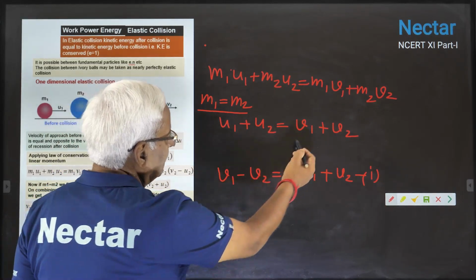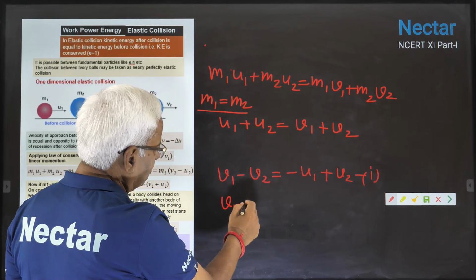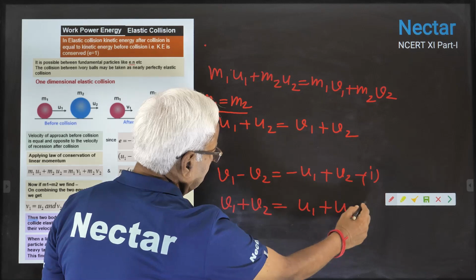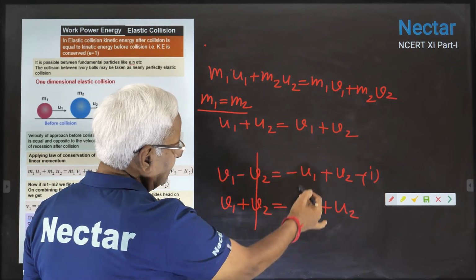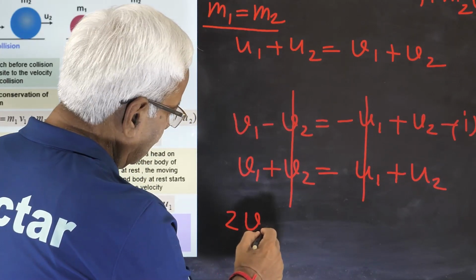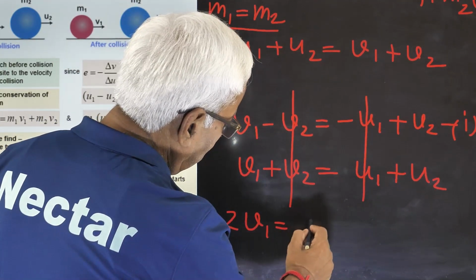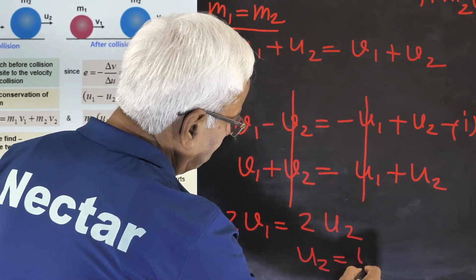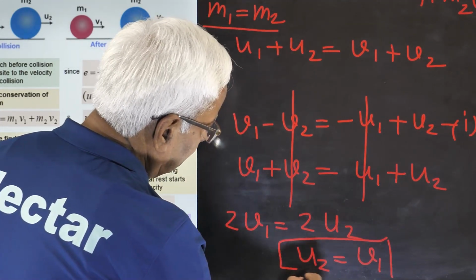We have to combine the two equations. Better you put here right side, you see v1 plus v2, that's u1 plus u2. This gets cancelled, this gets cancelled. This is 2v1 and this side is 2u2. Say u2 equal to v1. One very important result.